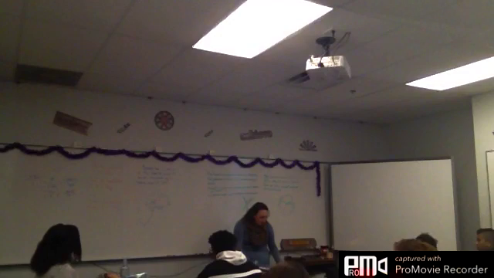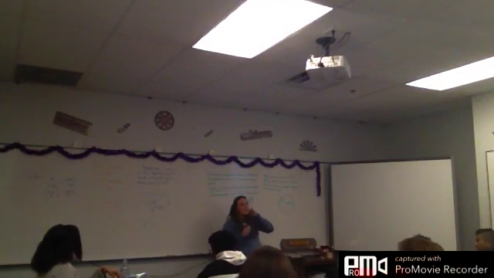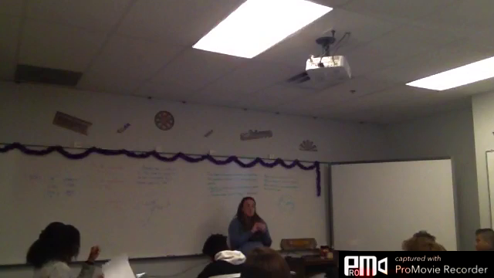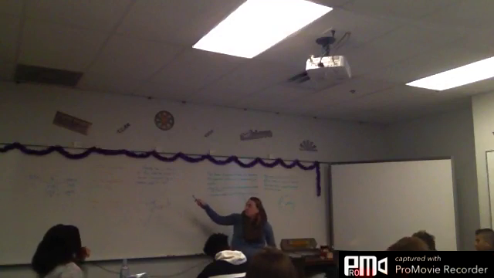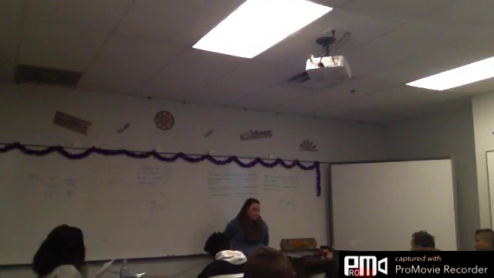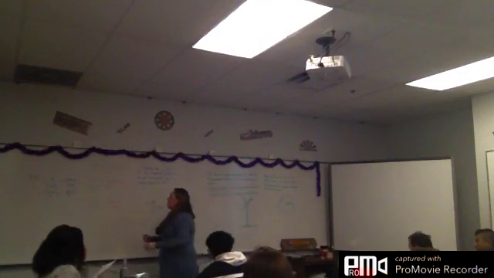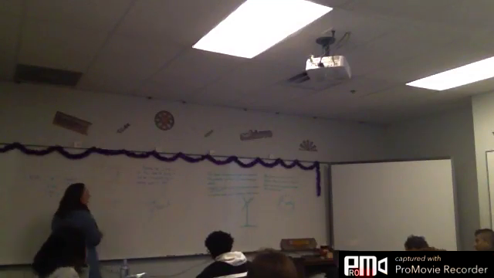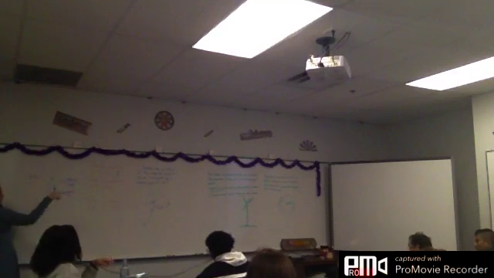If I have pi over 12 and I want a complement of that, what do you know about 90 in radian form? Pi over 2. So if that's supposed to add to equal 90, or pi over 2, what do we do to find that complement? Take pi over 2 and do what with pi over 12? Multiply by 2? No. You're on the right track.